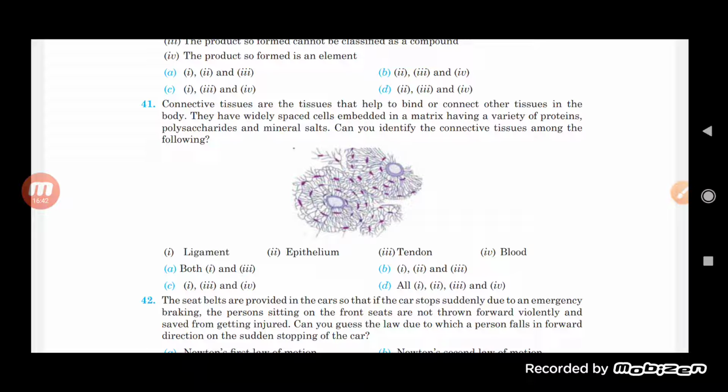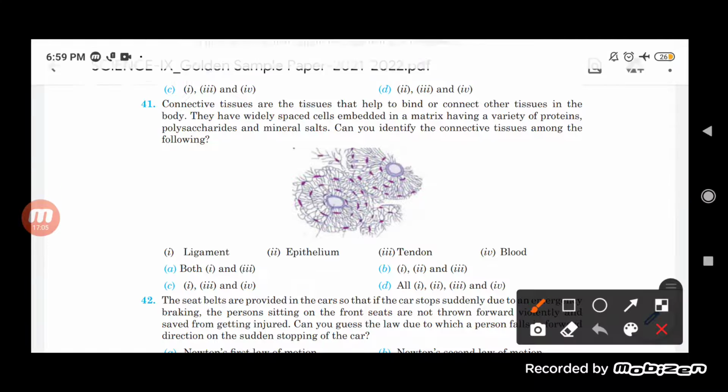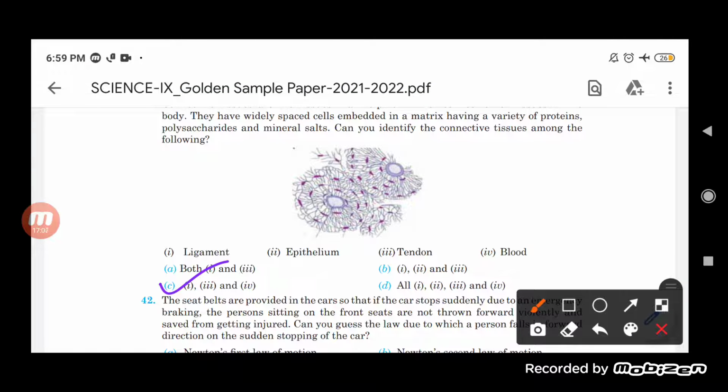You know, epithelium is what? It belongs to epithelial tissue. Ligament, yes, it is a kind of connective tissue. Tendon is also a kind of connective tissue. And blood is a fluid connective tissue. Ligament is a loose connective tissue, while dense connective tissue is the tendon. So first, third and fourth are the correct options there.